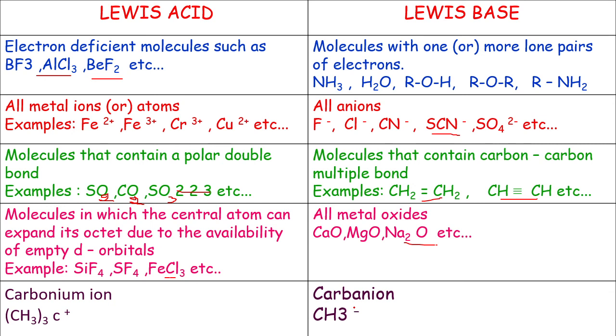I hope you understand the Lewis concept, examples for the Lewis concept, and the differences between Lewis acids and Lewis bases. So what is an acid according to the Lewis concept? An acid is an electron pair acceptor. Acid, A, acceptor, A. Keep in mind, an acid is an electron pair acceptor and a base is an electron pair donor. Do you understand, student? I hope you understand the Lewis concept.